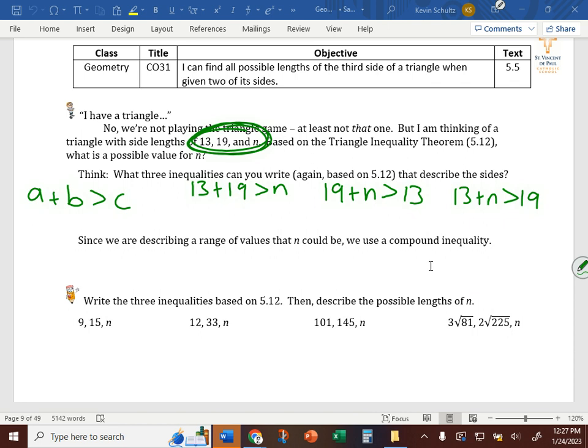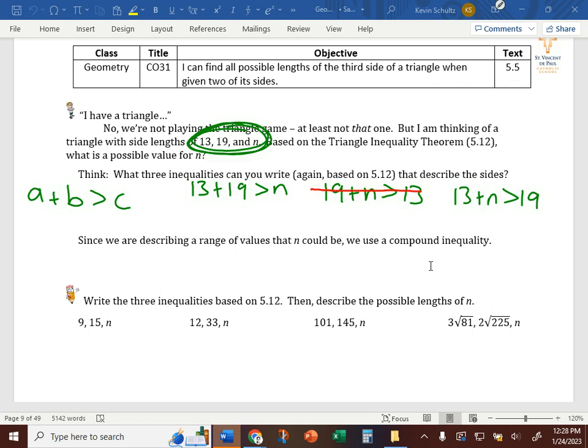Yes, a side length can't be negative, so because 19 is already greater than 13, this one isn't helpful, because n could really be anything. So we're going to eliminate that one.